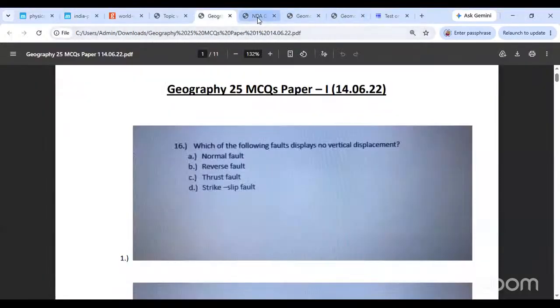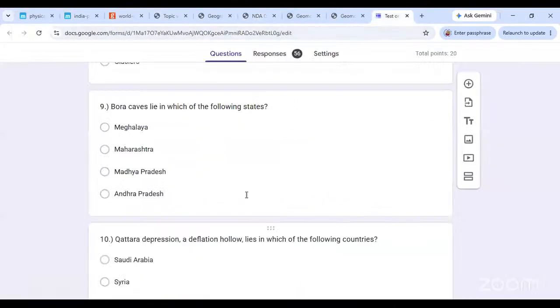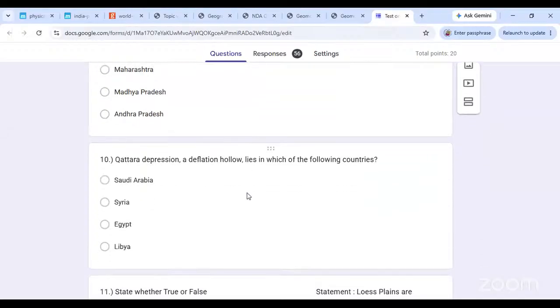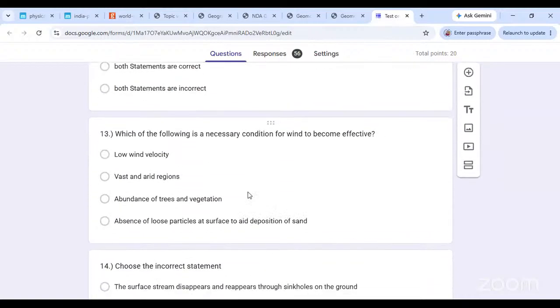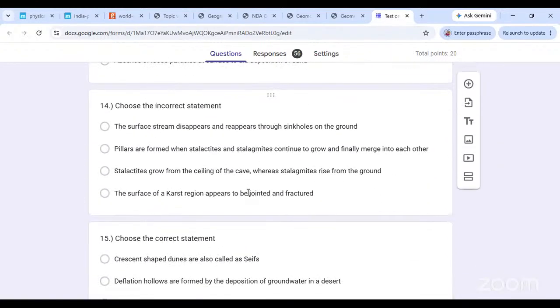Where were we? Here. Okay. Lowest plains, no; yardangs, no; wind, no; surface stream. Question number 14. Choose the incorrect statement. The surface stream disappears and reappears through sinkholes on the ground. Pillars are formed when stalactites and stalagmites continue to grow and finally merge into each other. Stalactites grow from the ceiling of the cave, whereas stalagmites rise from the ground. The surface of a karst region appears to be jointed and fractured.